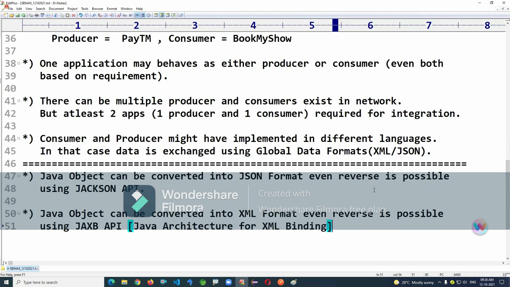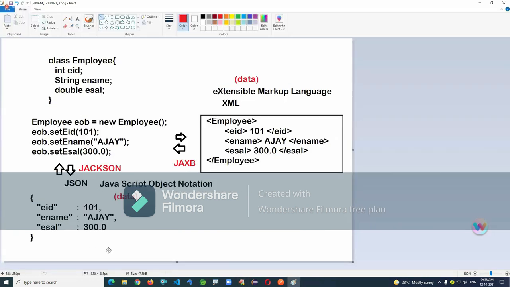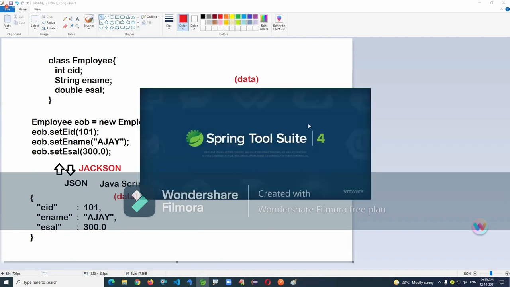So here, look at this one. It is a Java object, a class, and the Java object is converted to this format here. And this is the XML format. Observe carefully. I'm just writing one dummy application here.